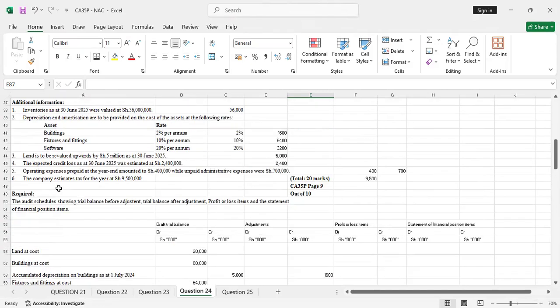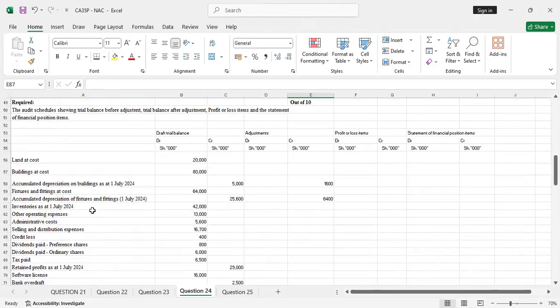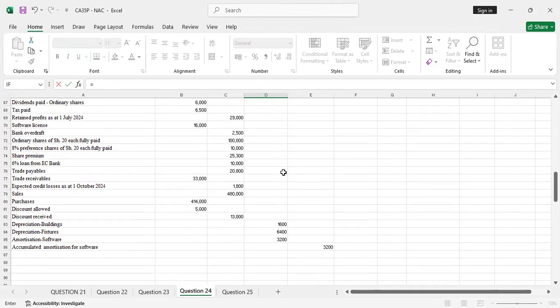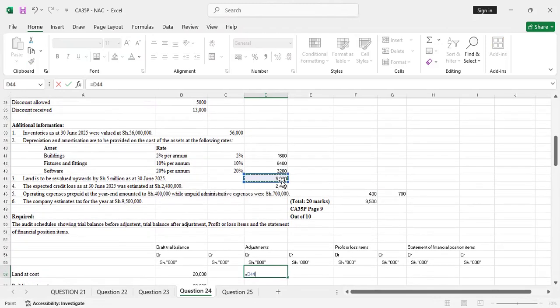Number 3, land is to be revalued upwards by shillings 5 million as of 30th June 2025. So we debit the land account, land at cost, under adjustment, with 5,000.